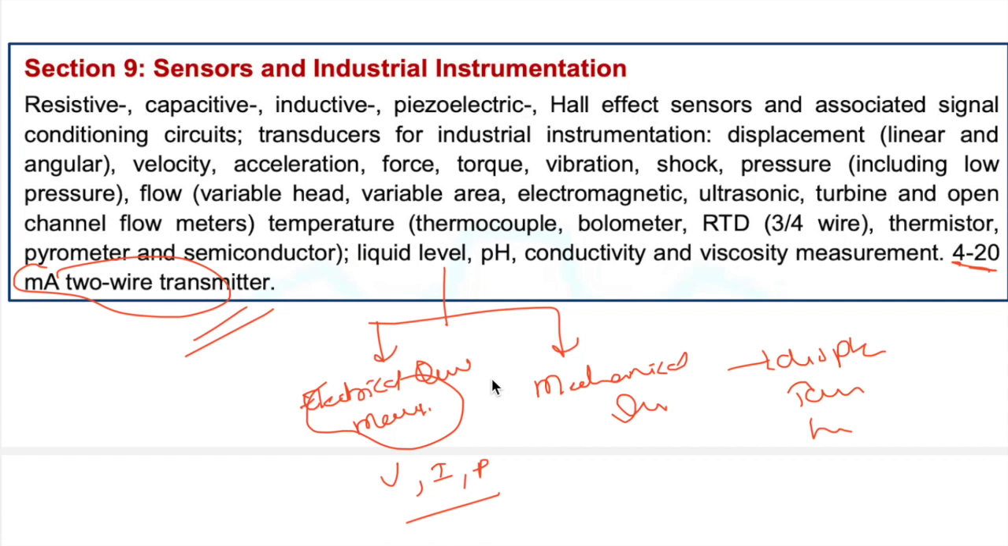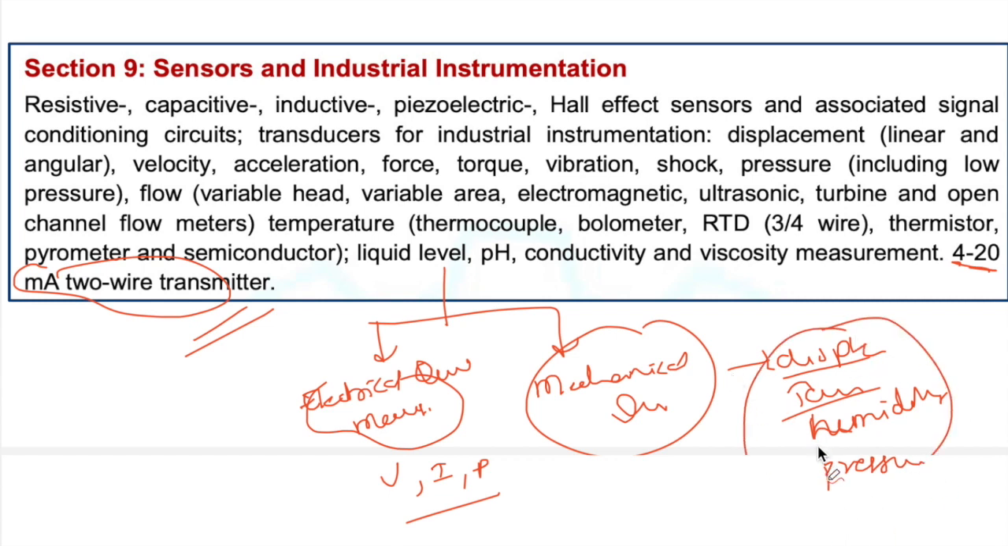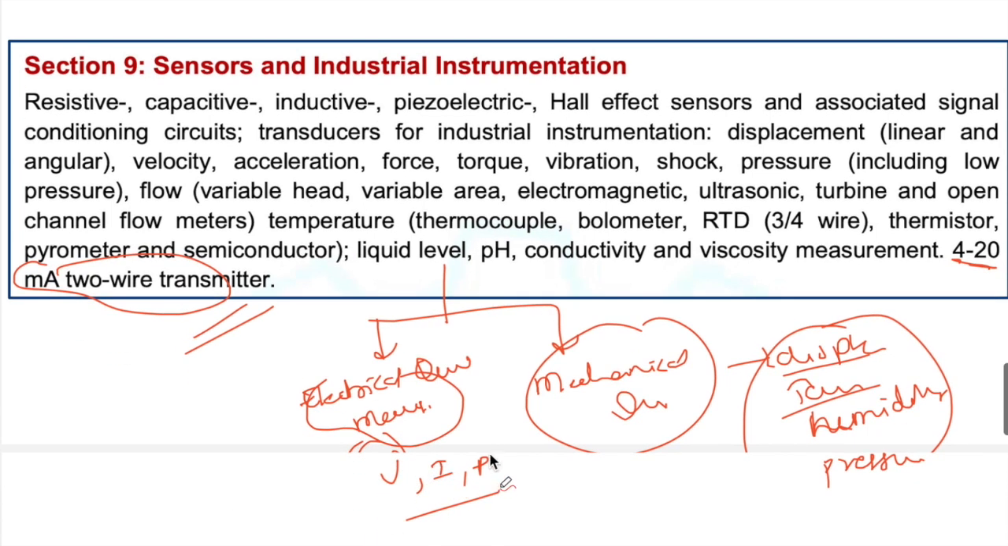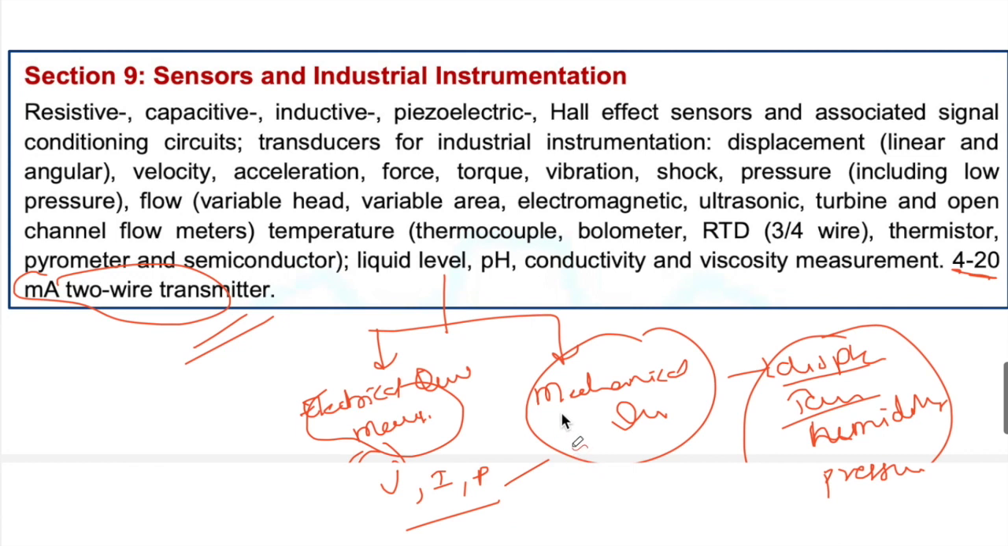Mechanical quantities are nothing but displacement, temperature, humidity and pressure, right? From these mechanical quantities to electrical quantities conversion, electrical quantity is nothing but voltage, current and power, right? So this is regarding sensors and industrial instrumentation.